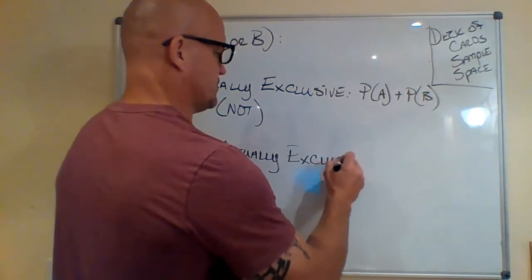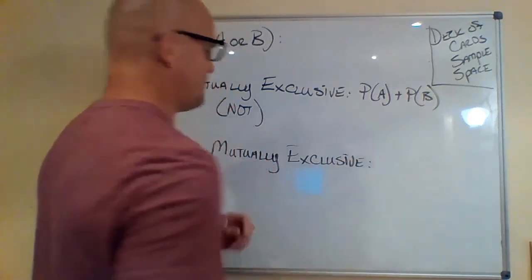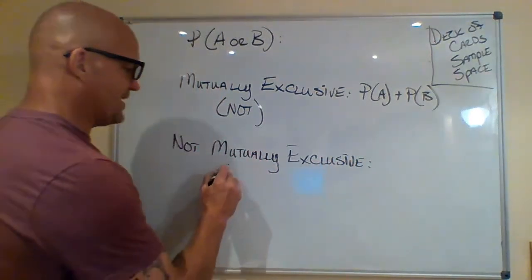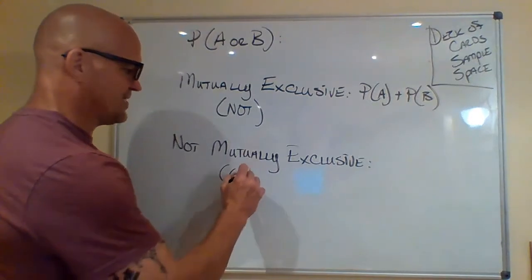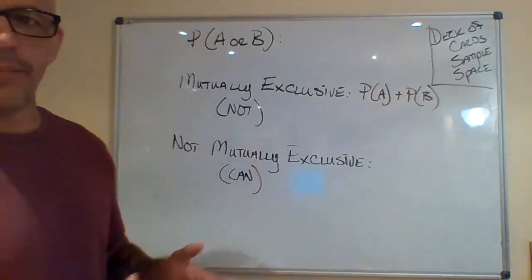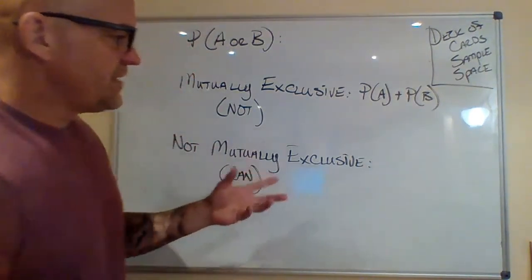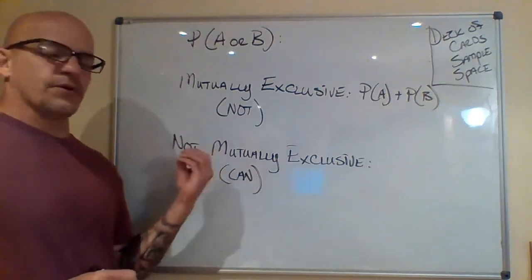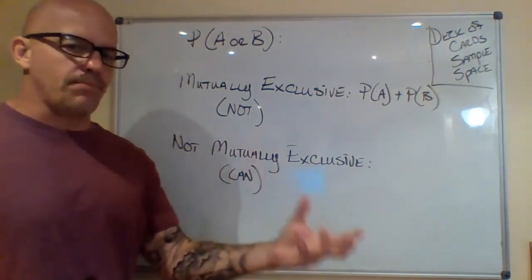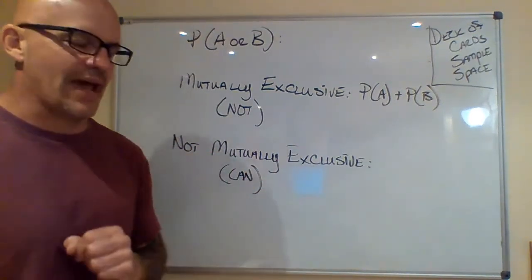They are not mutually exclusive. And again, if they are not mutually exclusive, that means they can happen at the same time. A little bit backwards, right? Well, this time we've got to account for that. It means I can get both options at once, so I have to account for that.